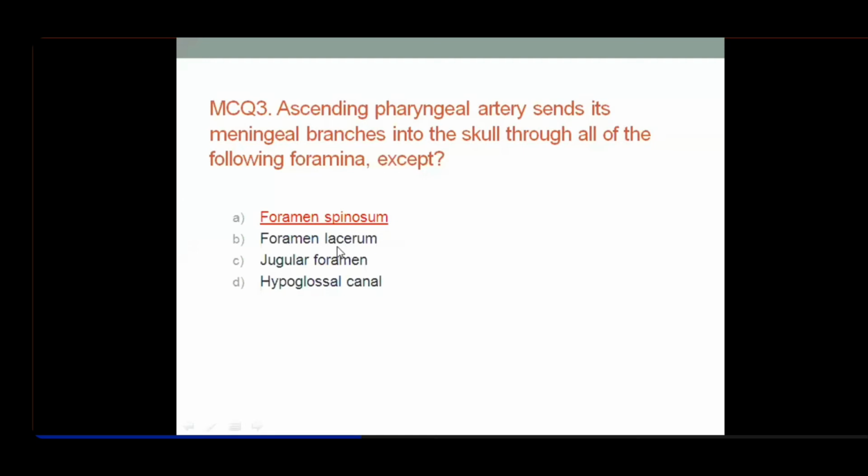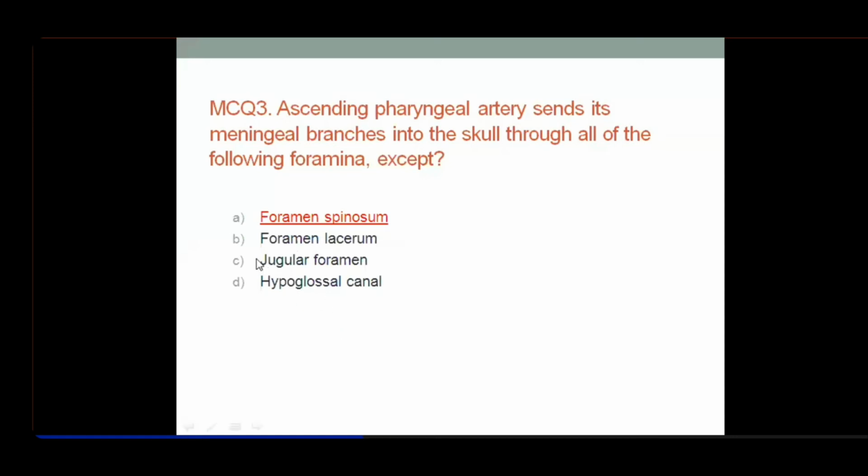So this was foramen lacerum. Remember, learn these few important foramina. Somehow there are always questions and viva questions being asked on these foramina: foramen lacerum, foramen ovale, foramen magnum, jugular foramen, foramen rotundum, all are very important, and the superior orbital fissure also is important.